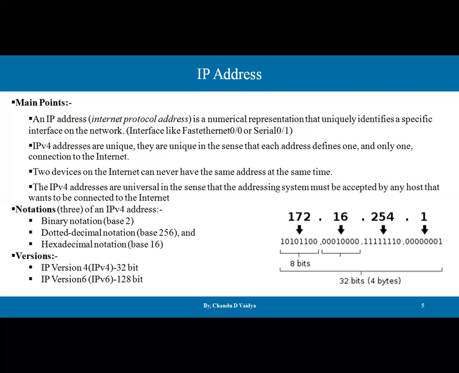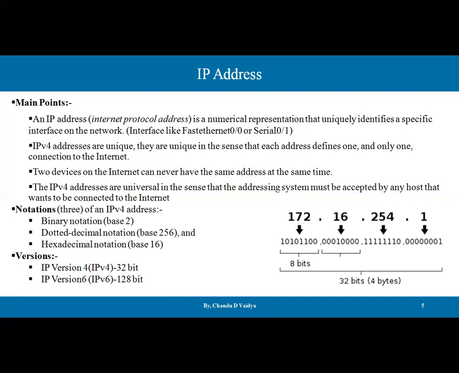In IP version 4, addresses are universal in the sense that the addressing system must be accepted by any host that wants to connect to the internet. Another purpose: if two computers want to communicate with each other, sending and receiving, IP addresses are required because there has to be a source and a destination.